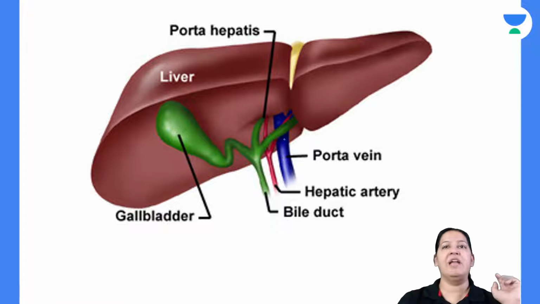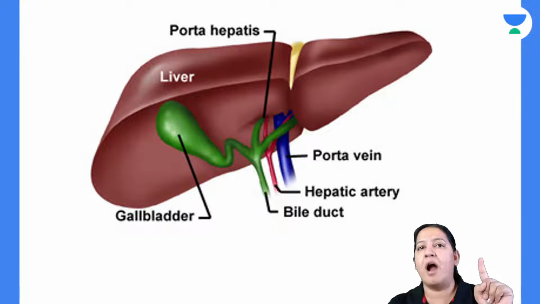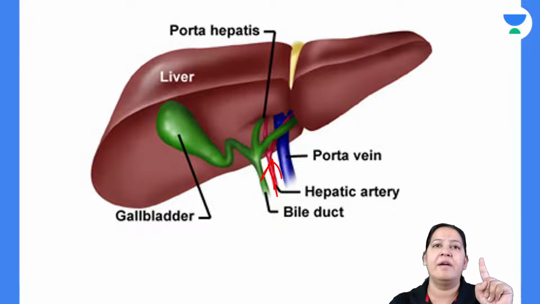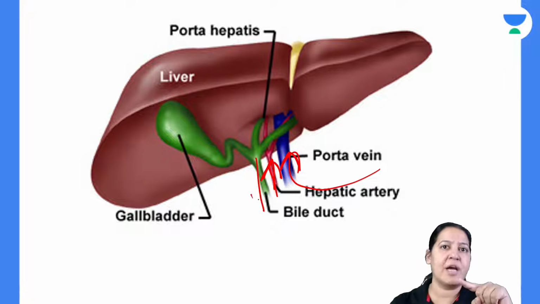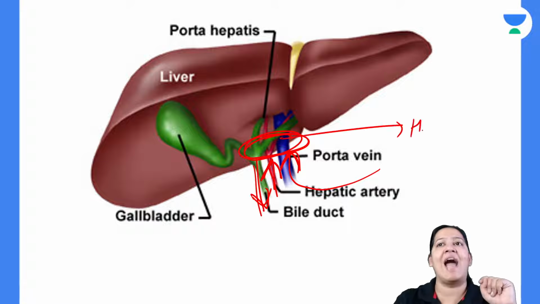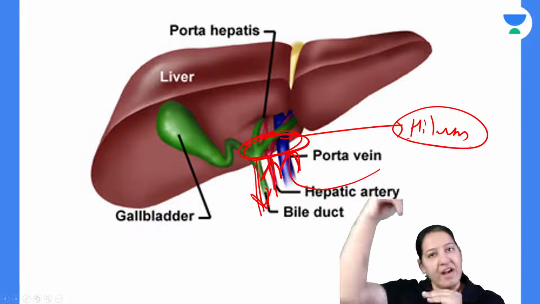Can you see the surface of the liver? On the surface of the liver, please appreciate, this is hepatic artery, the red one. It is entering the liver. It is portal vein. It is also entering the liver. And this is bile duct. It is coming out of the liver. But the point of entry and exit is the same. This point is known as hilum. Hilum in the liver. So on the hilum, two things are entering and one is coming out.